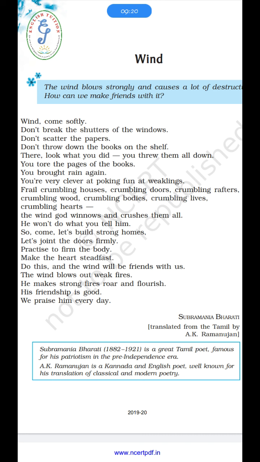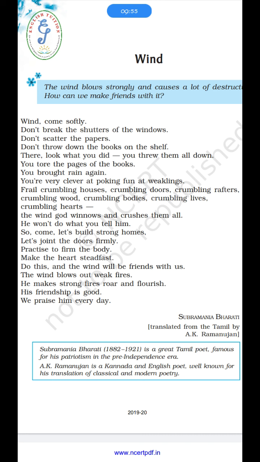The poet also asks that we ourselves only can solve our problem. So what should we do? We should be strong enough to solve our own problem. We should be strong so that our own problem can be solved by ourselves only. So that was the theme, and the message which the poet gives us is that if we are strong, we can easily overcome our problem.